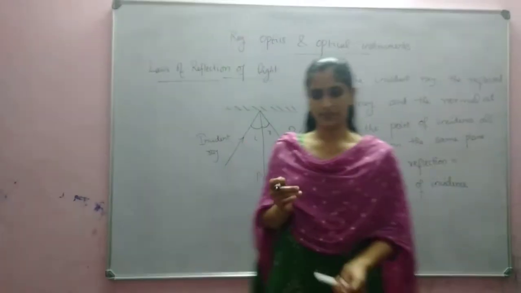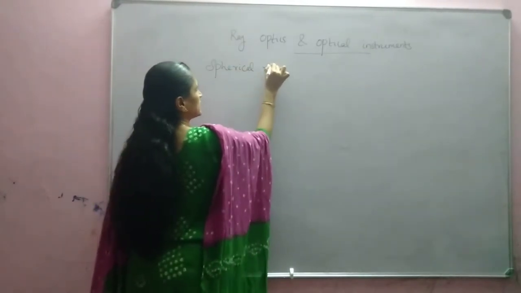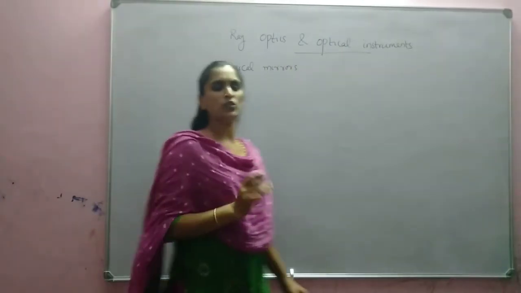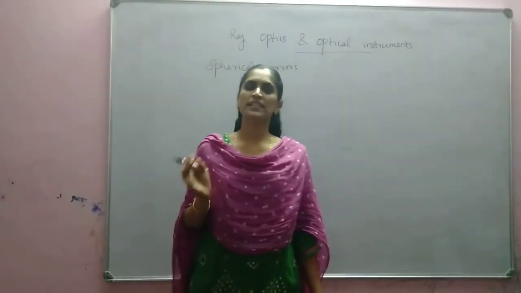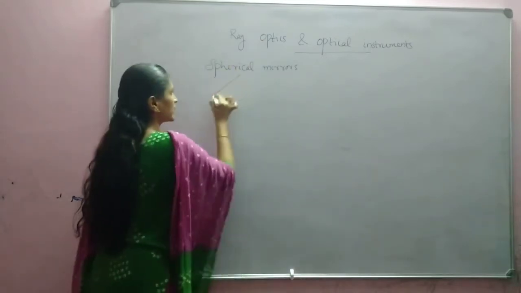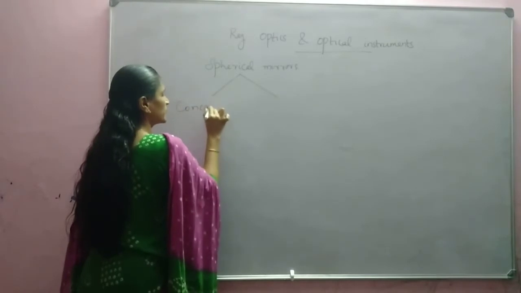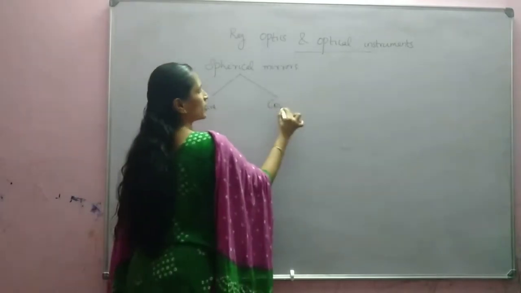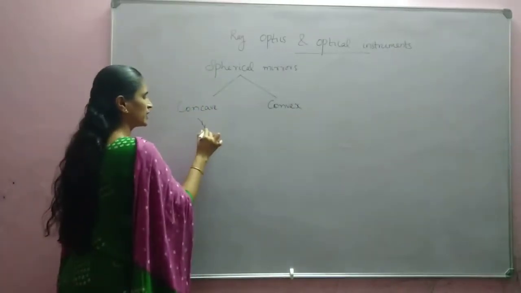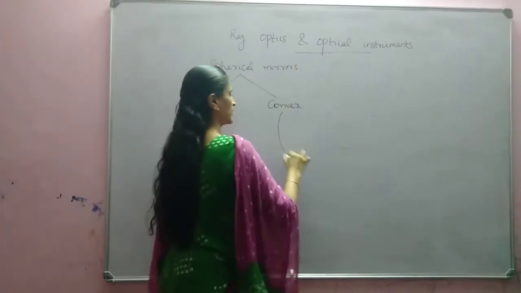Next we will discuss spherical mirrors. Spherical mirrors are those mirrors that can be considered as a part of a sphere. We can classify them into two: concave mirror and convex mirror.